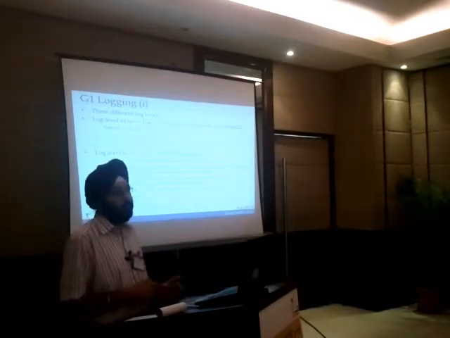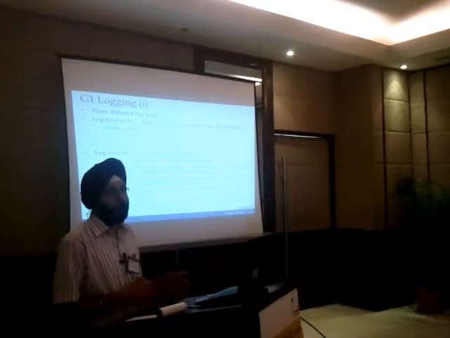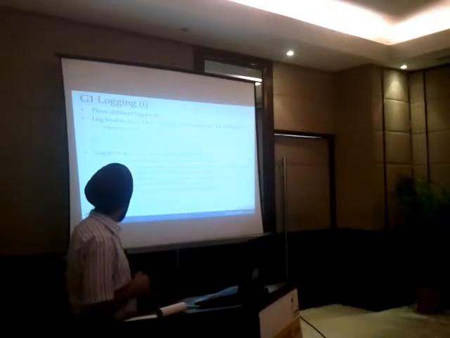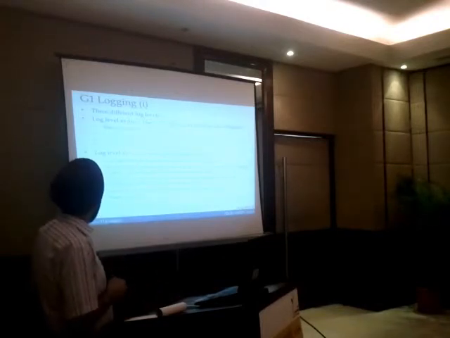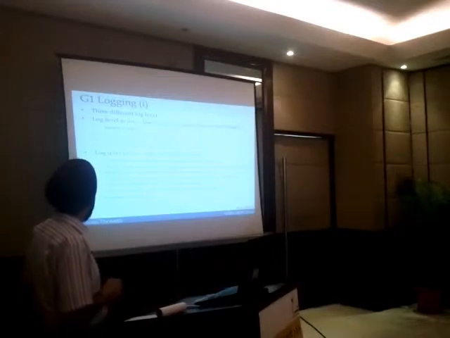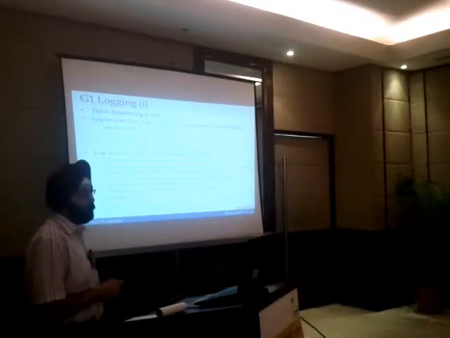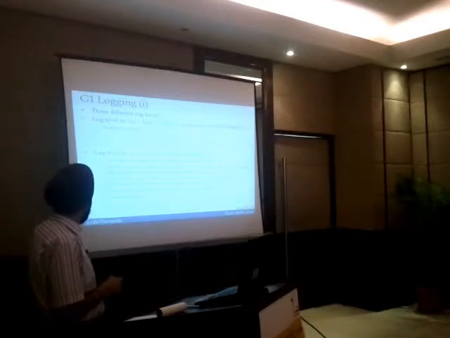And G1GC has gone one step ahead. It does not want to hide anything. It wants to tell you where all the time is going, and it has a very elaborate logging mechanism in three phases. The most basic starts with verbose GC, which is equivalent to the print GC we have today. And you can see this is typical, some minimal information which gets output.